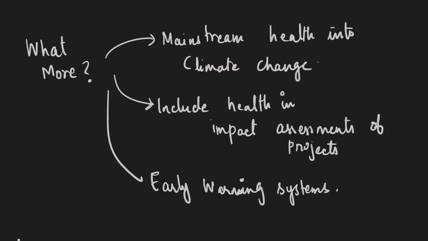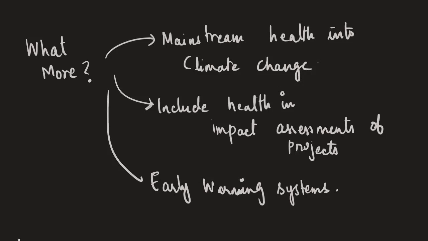What more needs to be done in addition to this? One thing that we have to understand is that health and climate change are very much interlinked. So one step that needs to be taken is to mainstream health into climate change agendas, into biodiversity agendas, and to fund health-related programs within the UNFCCC.